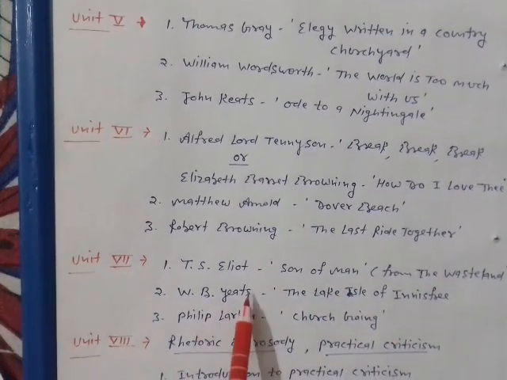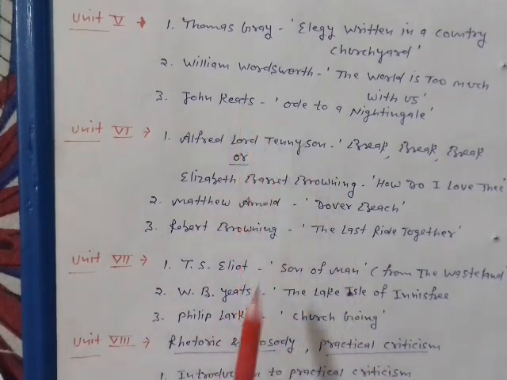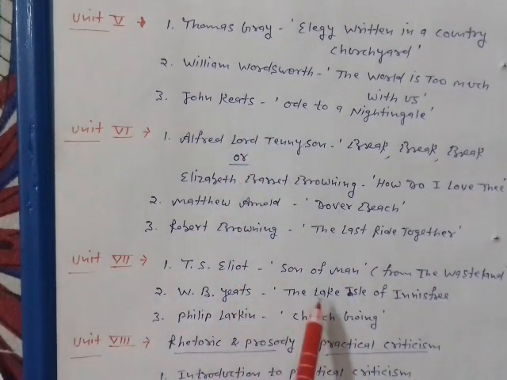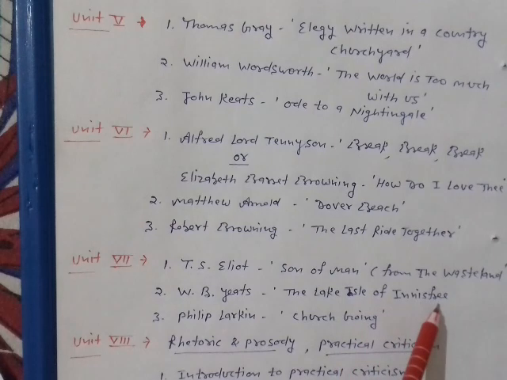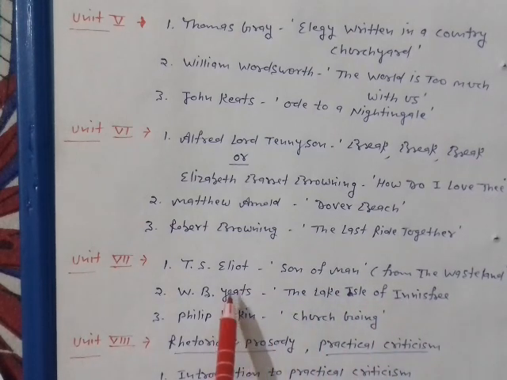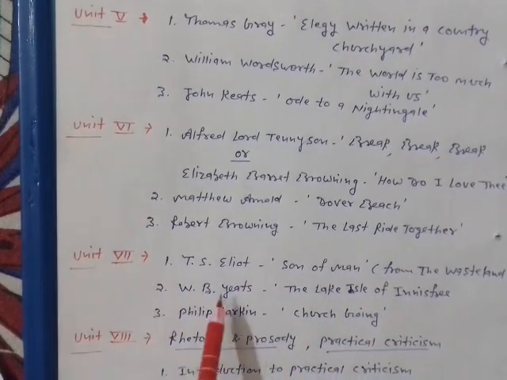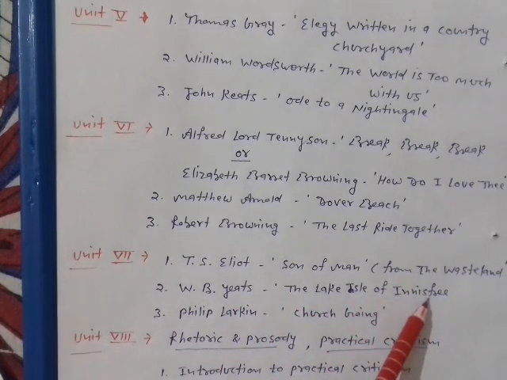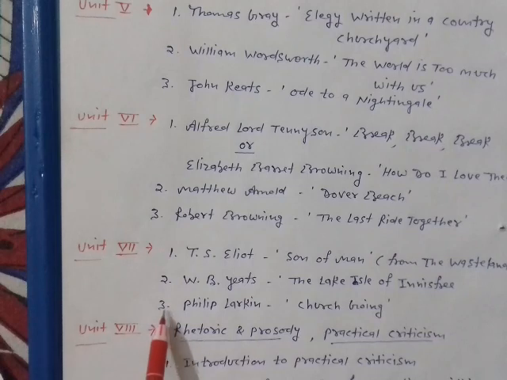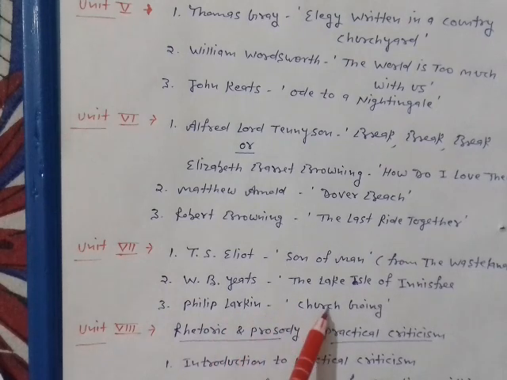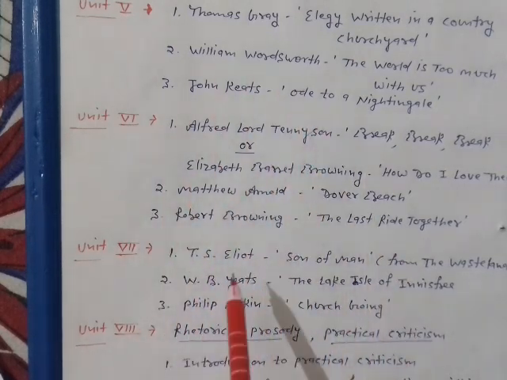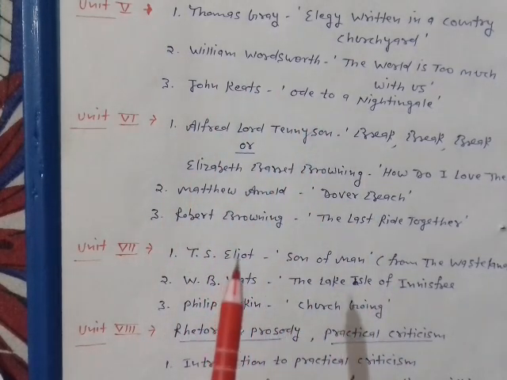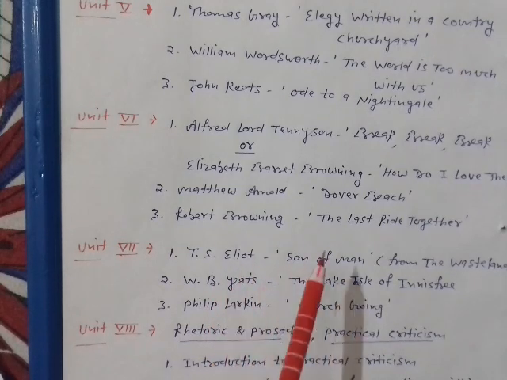Then W.B. Yeats, that was Keats, and here is Yeats, The Lake Isle of Innisfree. The last poet is Philip Larkin, a modern poet, Church Going. So all these were your Unit 7 based on poetry.